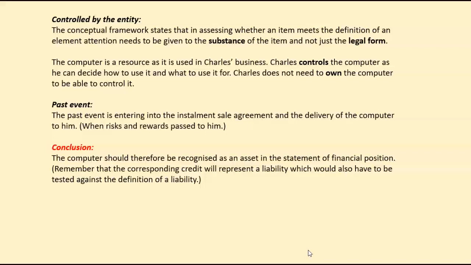So basically, all the risks and rewards of ownership of that computer have already been transferred to Charles. And therefore, Charles controls the computer. Therefore, the economic substance of the transaction is such that we can recognize that as an asset in our books, because Charles is the person who controls the use of the computer.